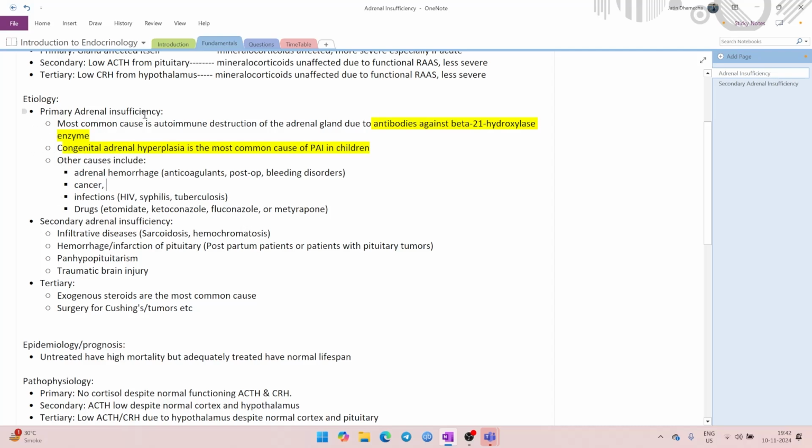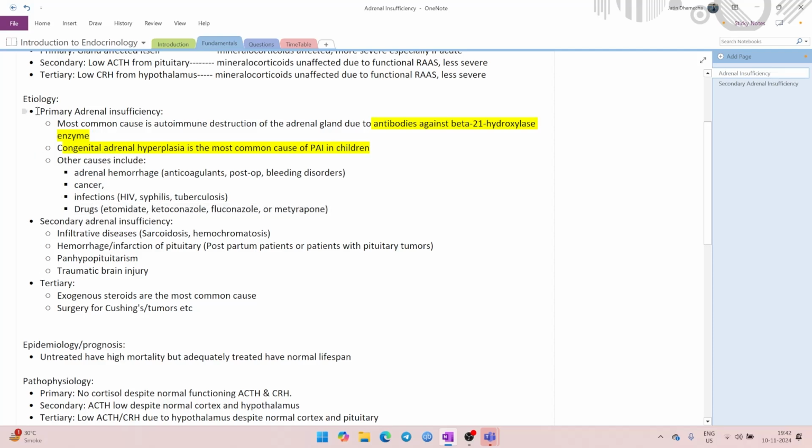Other causes of primary adrenal insufficiency could be anything like adrenal hemorrhage, cancer, infections, or drugs. I'm not telling you to remember the drugs. You can keep things like these for last minute. If you have enough time, if you have enough memory, then you may attempt remembering drugs for specific conditions. Otherwise, this is not much high yield.